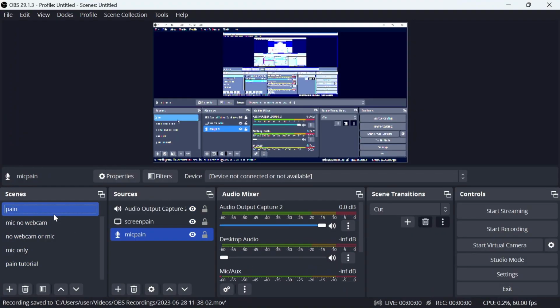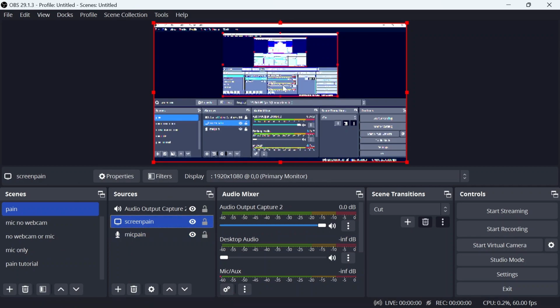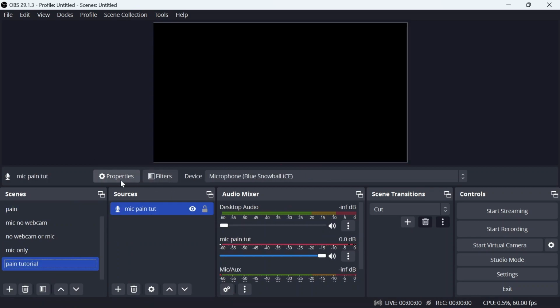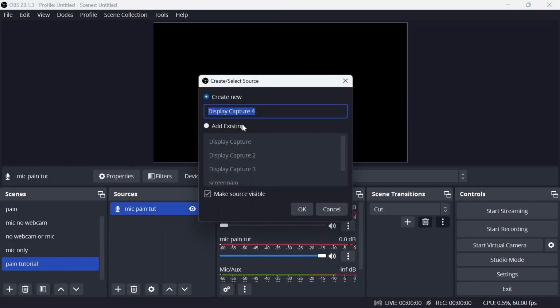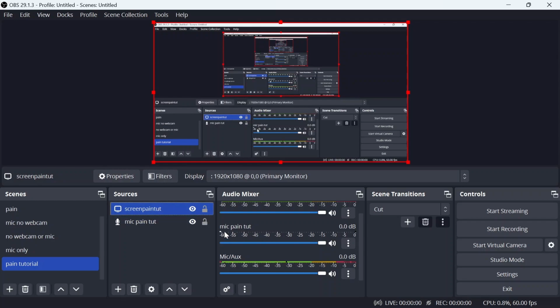Okay, so next you want to add screen pane, is what I called it. It is a display capture. I'm going to call this one screen pane dot. Okay, so now for screen pane.